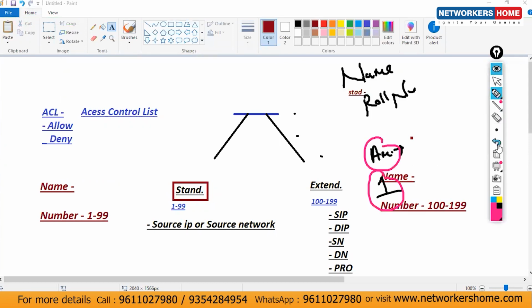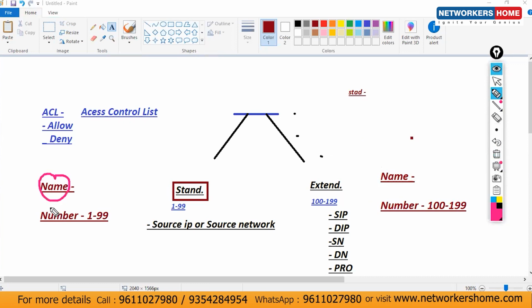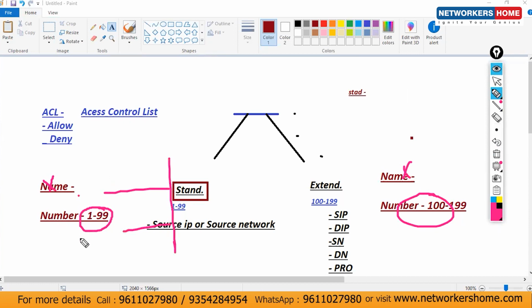So it depends on you, once you are doing the configuration, whether you are using a name or a number. Name you can use anything, but first of all you have to keep your focus on number-based, not name-based. Clear? So two methods are there: name and number.